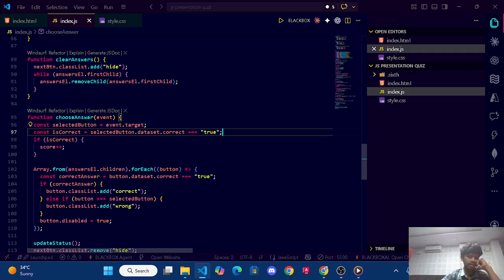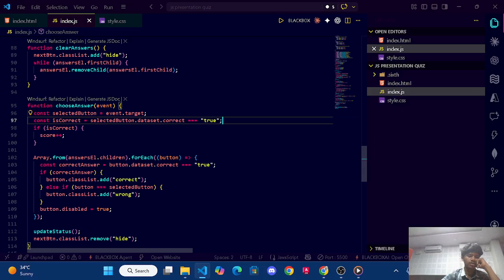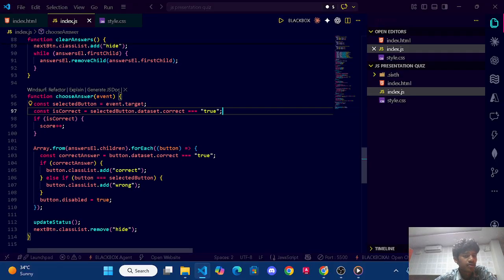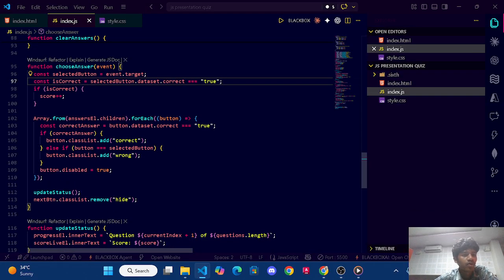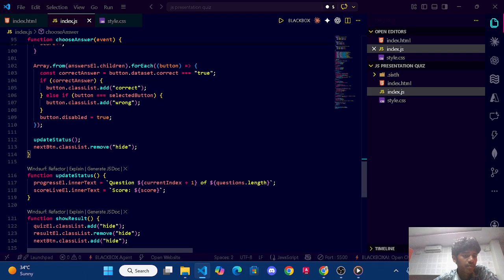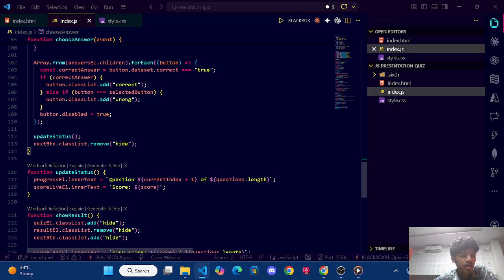It will first check and store whether it is correct or not, and if it is correct, it will increase the score by one. Then it will update status, and again update status and remove hide.